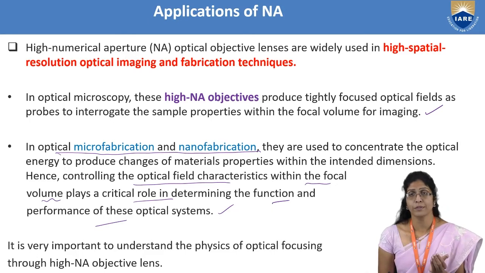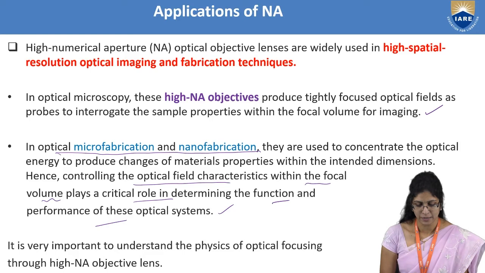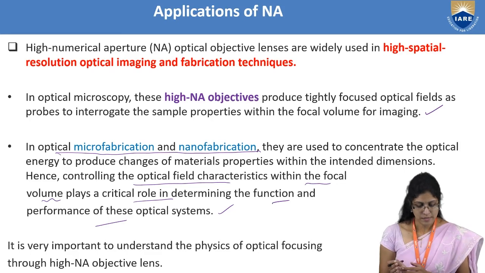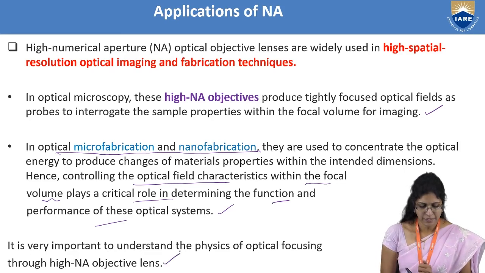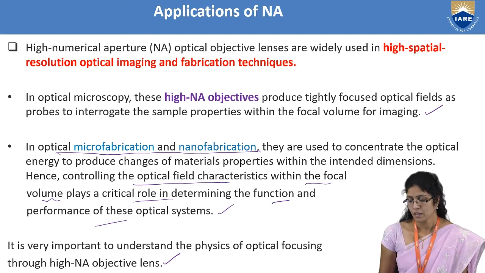If you want to go for any designed fabrication, like nanorods or nanospheres, then you have to optimize the field properly. That is, you need to have good control on optimization also. This can be done by using high numerical aperture objective lenses by understanding the physics of optical focusing.